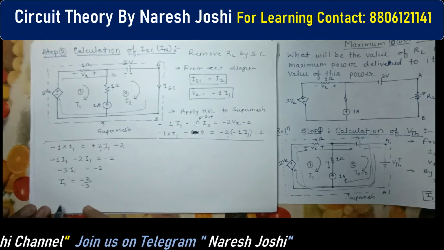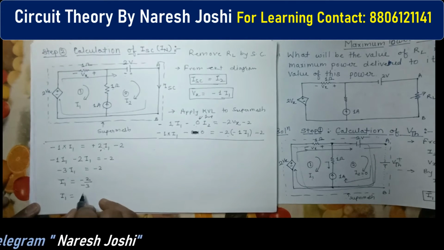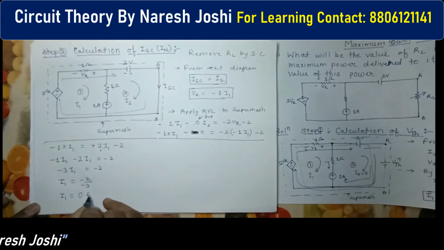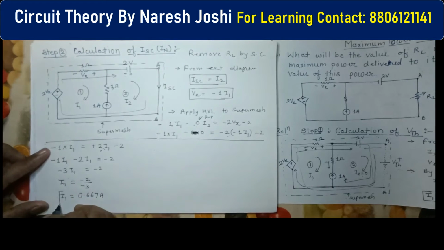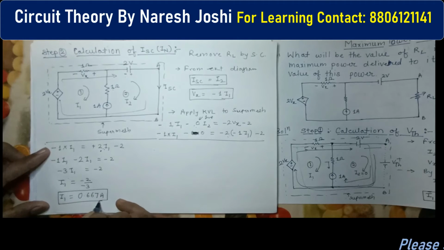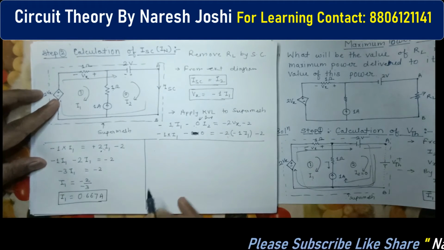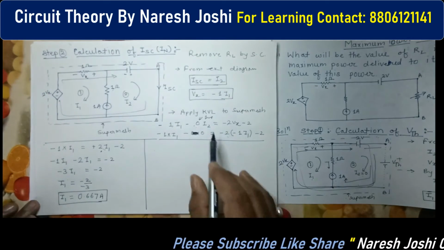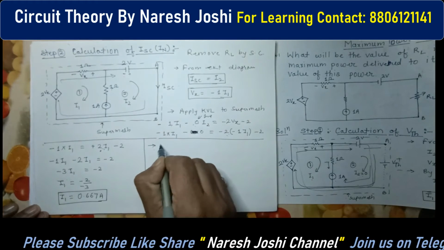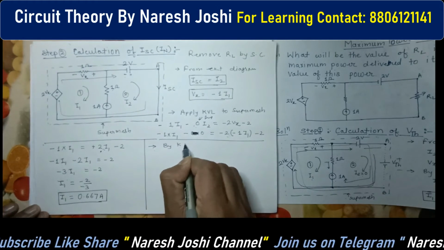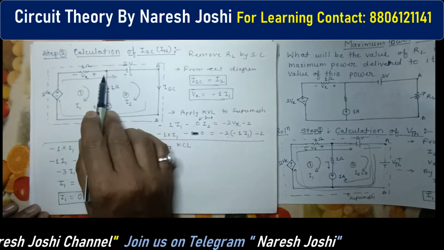So what is the value? I1 equals 0.667 ampere. So this is the value of I1. Then always remember, after applying the super mesh, you always have to apply KCL. So here we will write by KCL, at this node. At this node you have to apply the KCL.